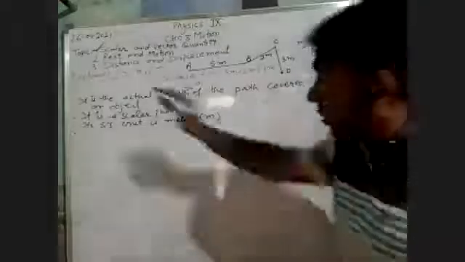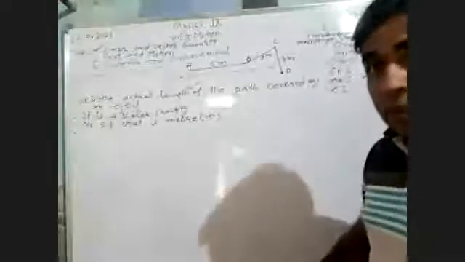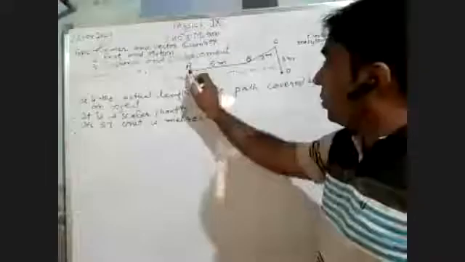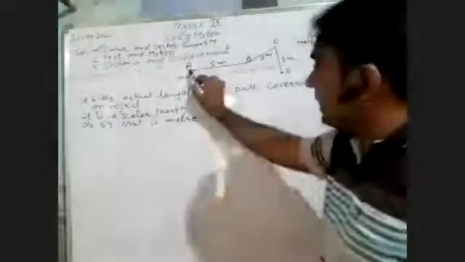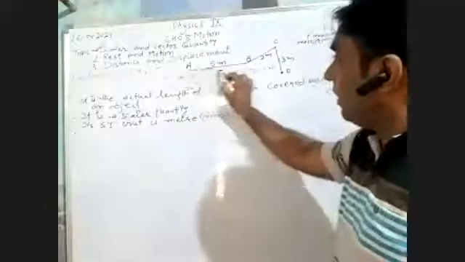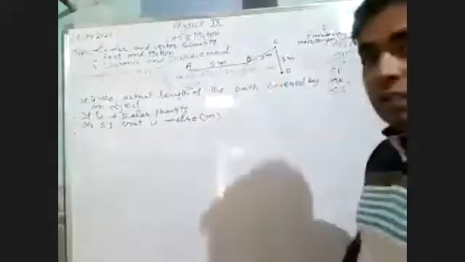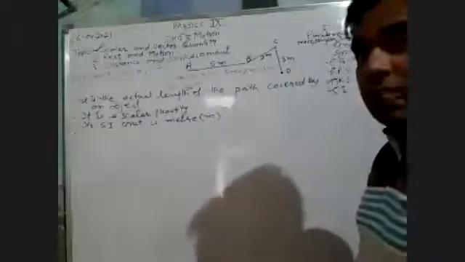So if we are talking about distance, the first requirement is the object must be in motion. With the passage of time, its position should change. So the object is at point A, and with the passage of time it covers some distance and moves to point B. That makes sense.